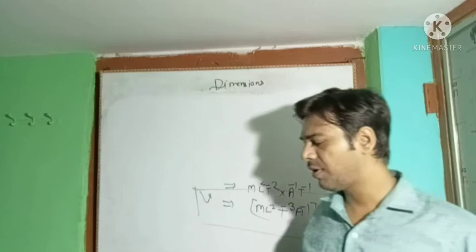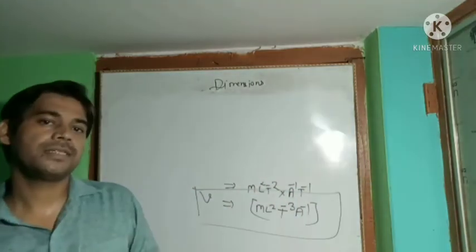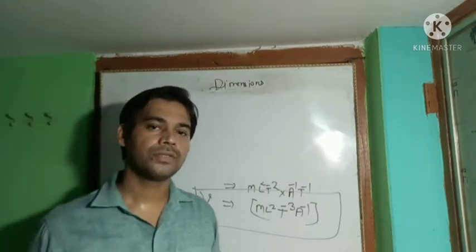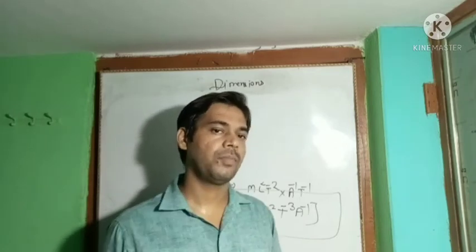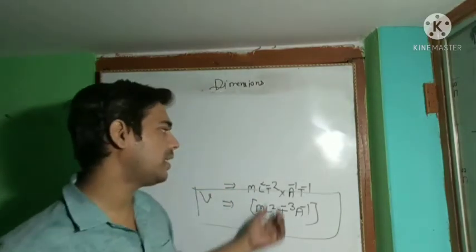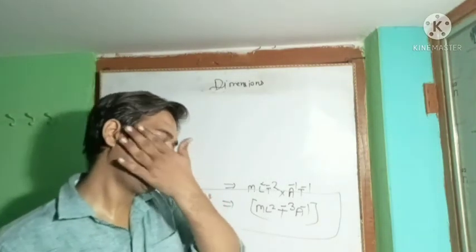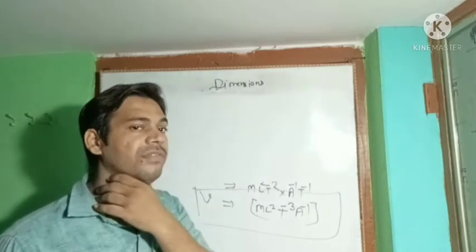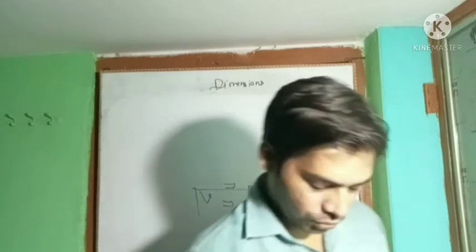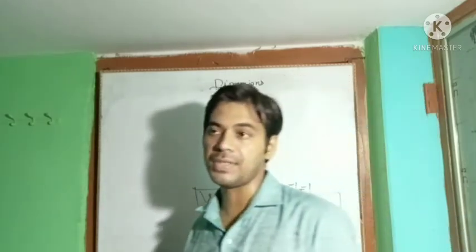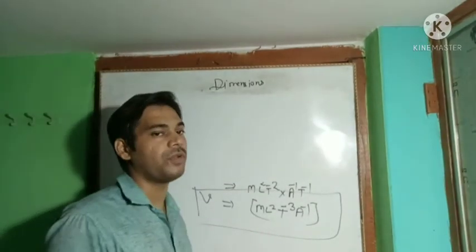All these things will be evaluated in your mind when you study chapter-wise. Many formulas will come in every chapter. So if you complete 4 or 5 chapters, you will have at least 20 to 25 formulas in your mind. Then it becomes easy to find the dimension of any physical quantity, because to find the dimension of any physical quantity, you need to know the formula. If you know the formula, then you can find the dimensions of any physical quantity. So this is the basic necessity.